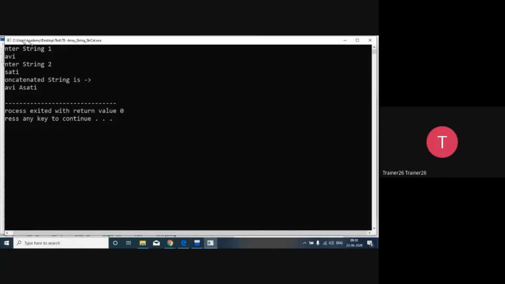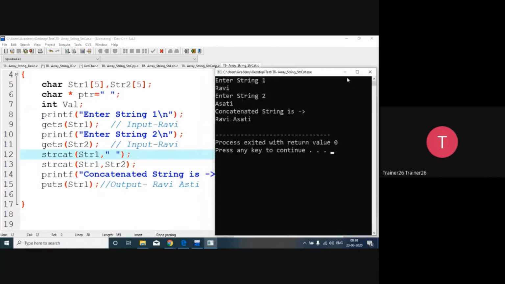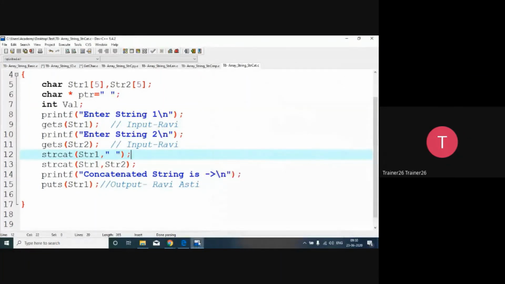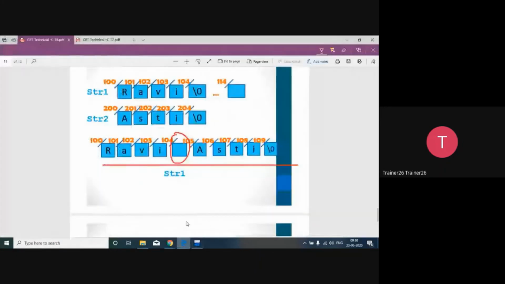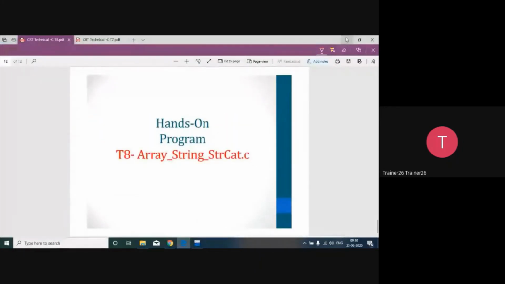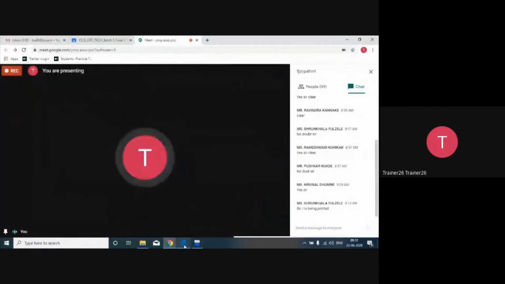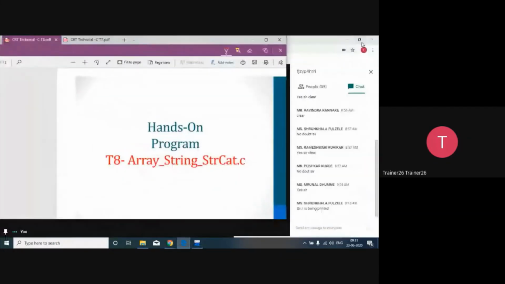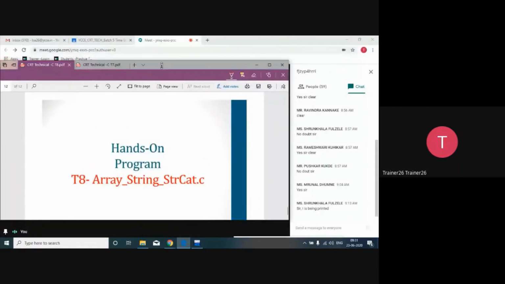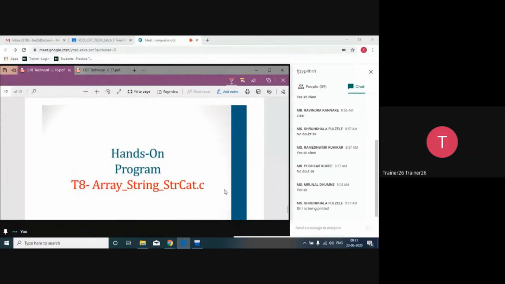Hopefully things are clear to you. So there is also one function, string reverse. That I'm giving to all of you as an assignment. So that's it for today. If you have any kind of query, any kind of confusion, you can ask me. If it is clear, you can say that clear. Yes, sir, clear. So that's it from my side for today.